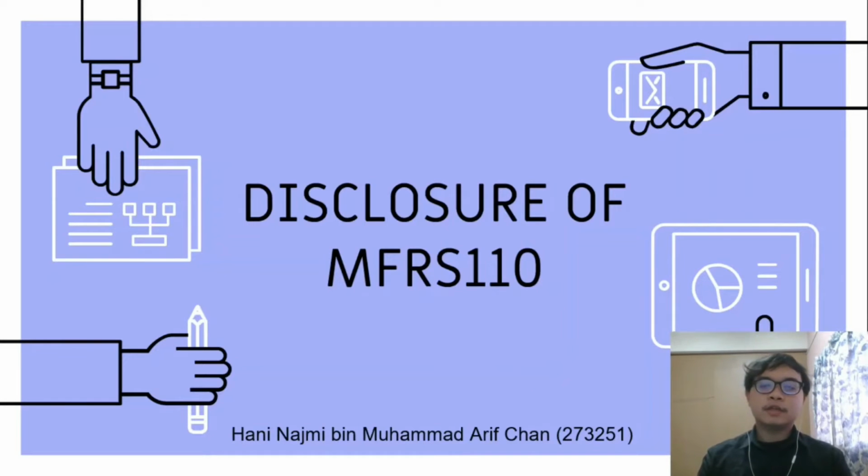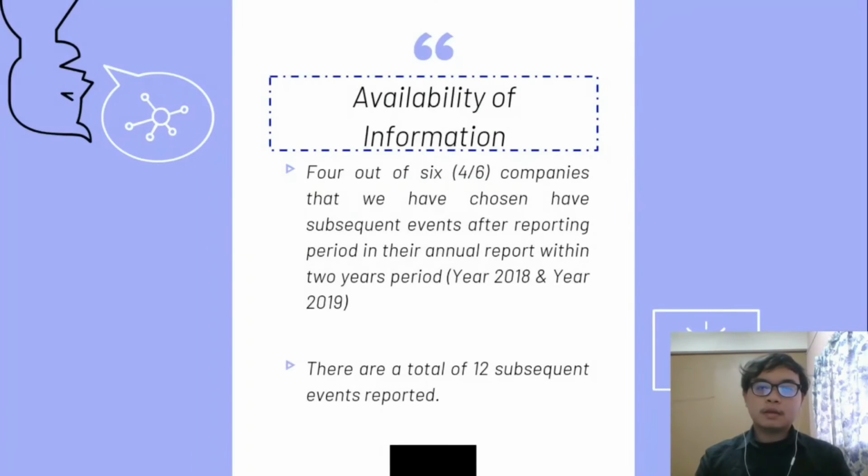Disclosure of MFRS 110. Availability of information. 4 out of the 6 companies that we have chosen have subsequent events of the reporting period in their annual report within the 2 years period that we have selected, which are the year 2018 and the year 2019. And among the 4 companies, there are a total of 12 subsequent events that have been reported by them in their respective annual reports.